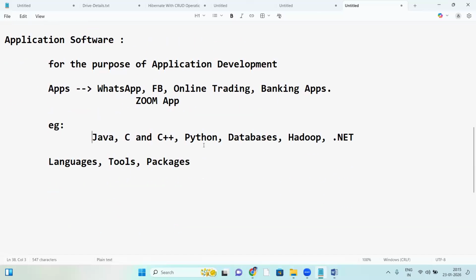There are many application softwares here. Languages like Java, C, C++, Python; tools like testing tools, data analytics tools, big data tools; packages like ERPs. Many things we are using, right? So which is exactly application software?